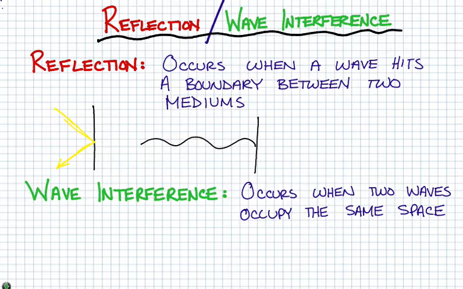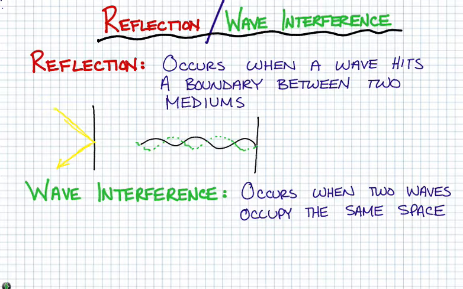After it hits the wall, it's then going to reflect and travel back along the rope this way. So you get a reflection. You send a wave down, the wave hits the wall and comes back. So reflection: a wave is traveling, hits a boundary between two mediums, and at least some portion of that wave will be reflected.